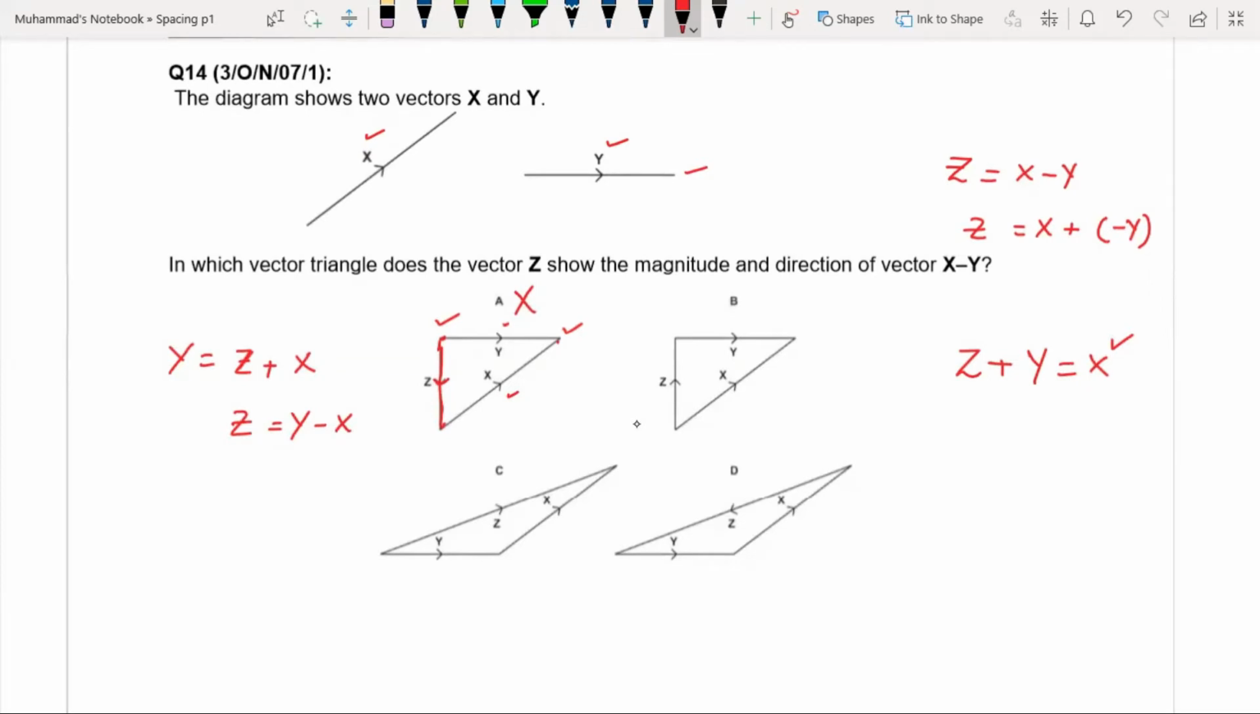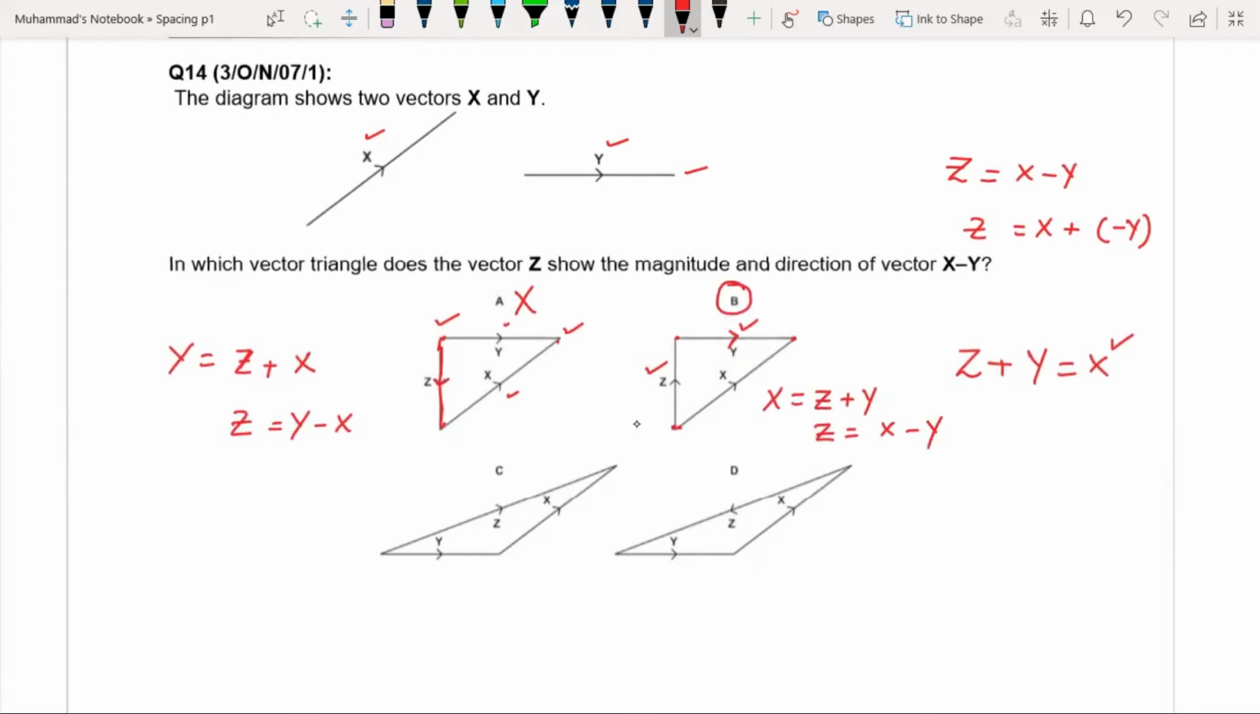What about this B? In this case, if you look at the arrows of the vectors, this vector y is drawn from the head of this z vector. So z and y are added, and the resultant is x, which is drawn from the tail of this vector and ends at the head of this vector. So in this case, x is z plus y, or another way, z is x minus y. So this is our correct option.